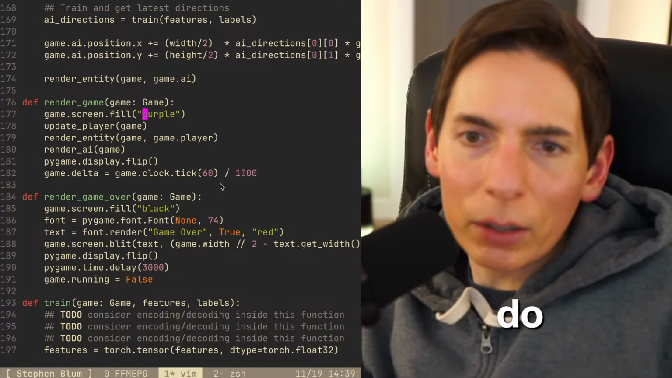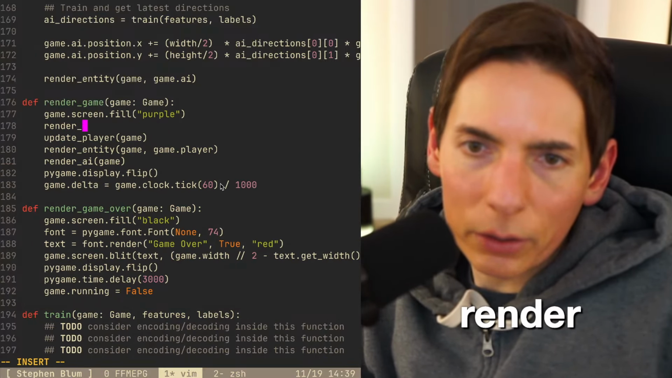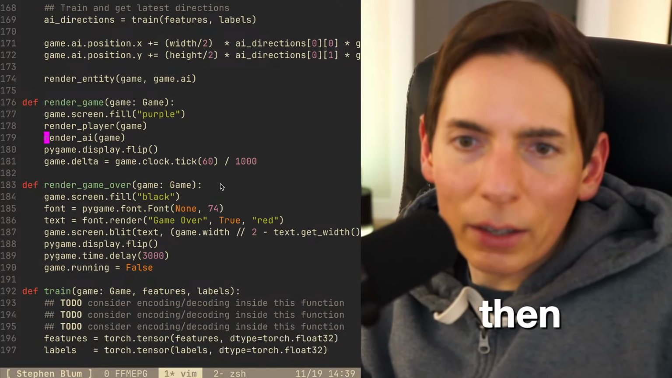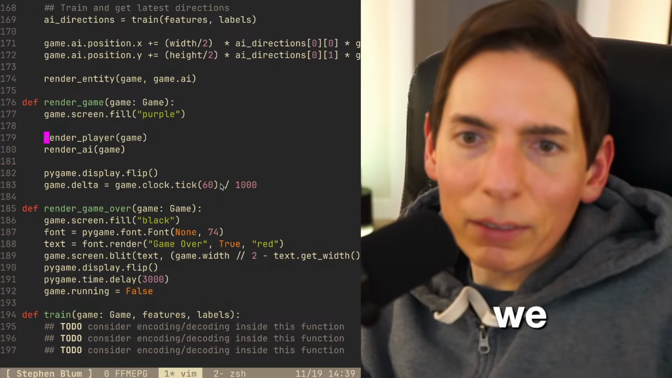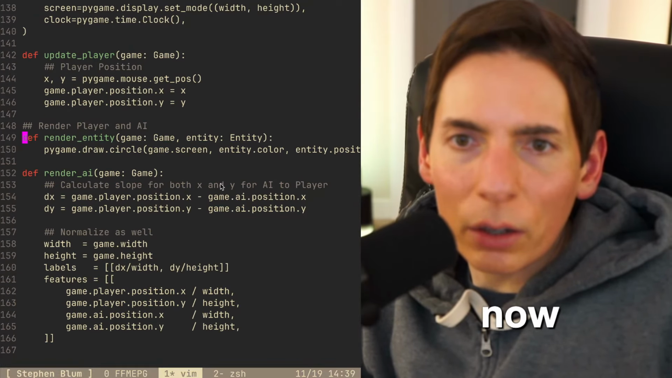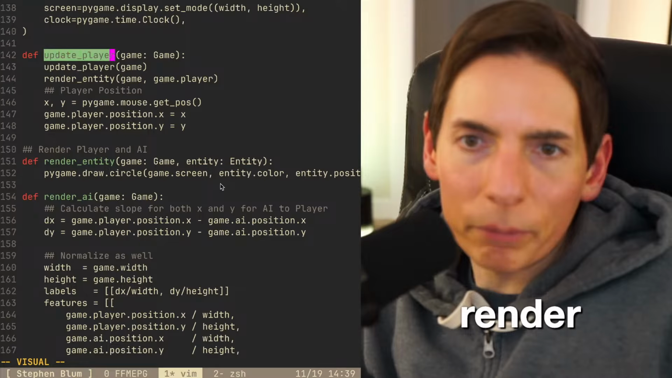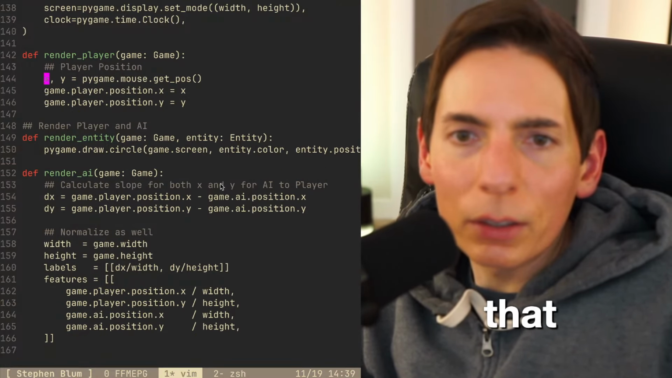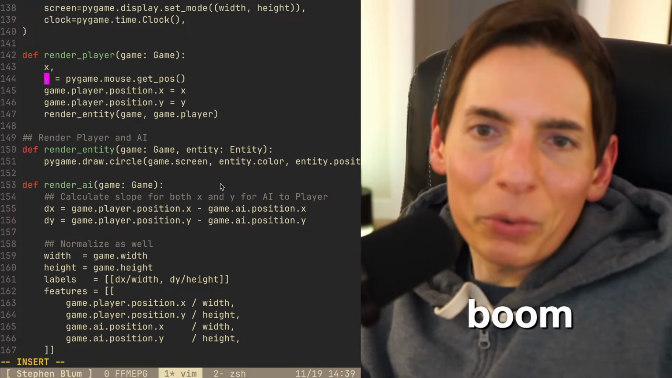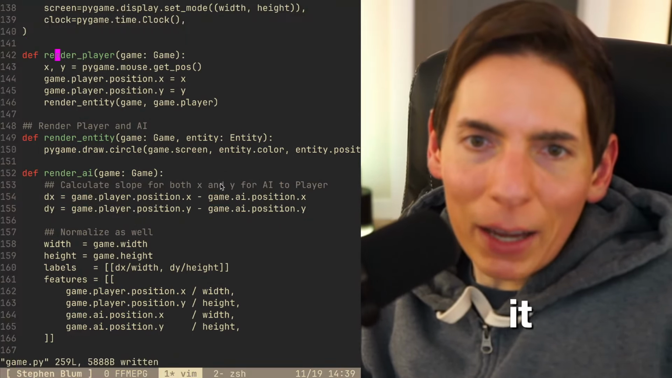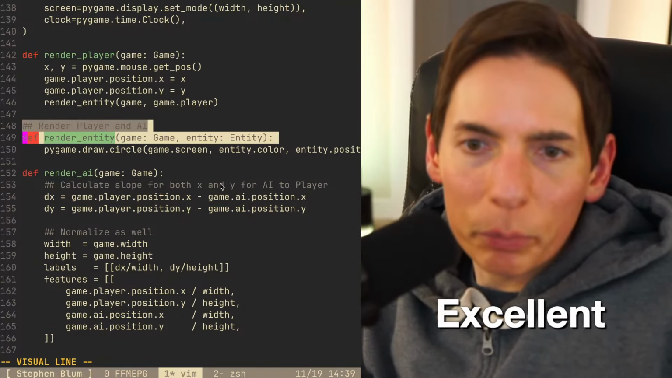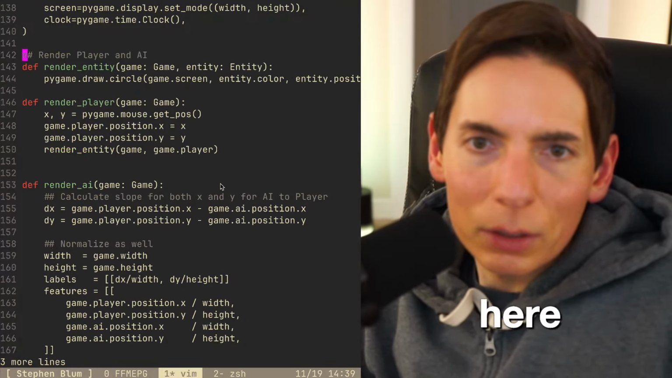Render entity, render AI. What we could do is say render player, and then game like that. So there we go. So we got that. So now instead of update player, we call it render player. Render player like that. Perfect. Boom. We did it. All right. Excellent. Although we probably bring this up here.